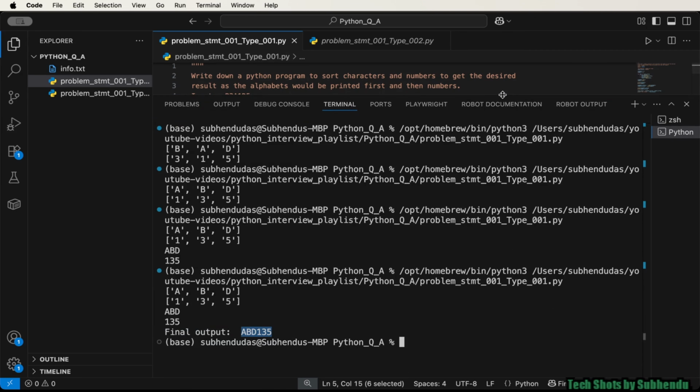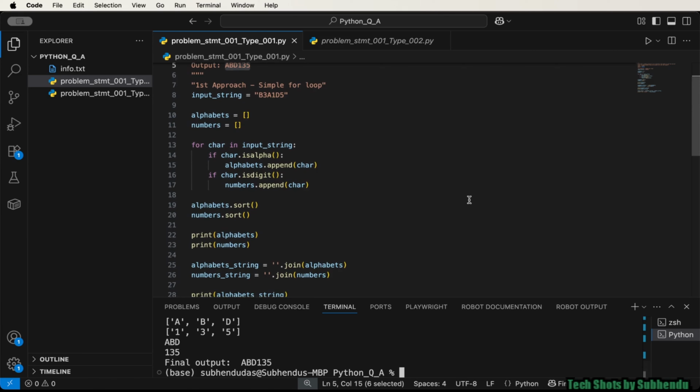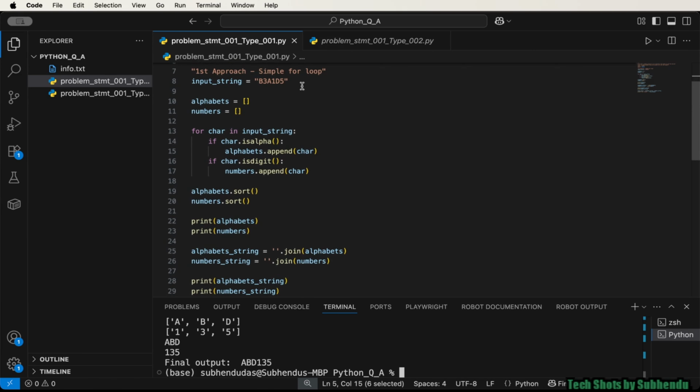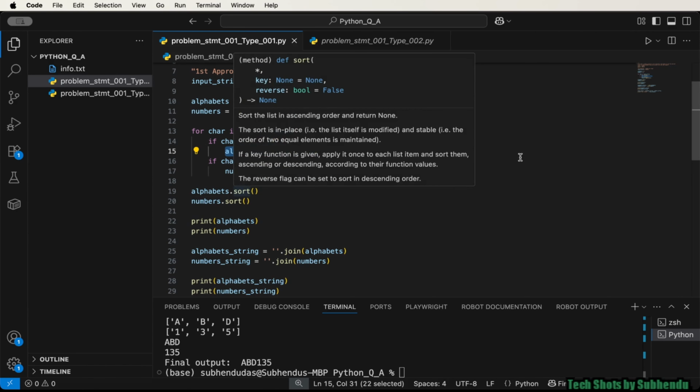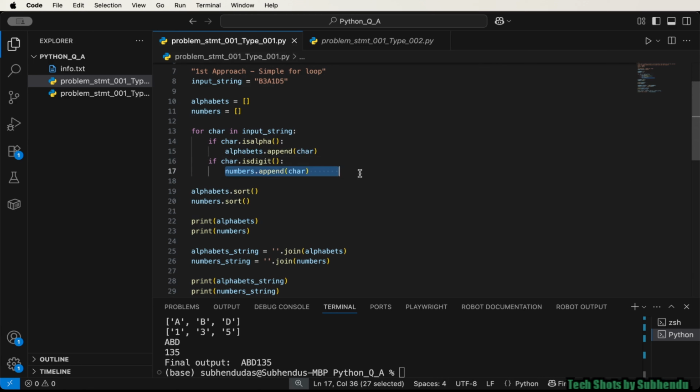ABD135. Now let me brief once more what we have done. So first of all, we have created one variable to store that input string. Thereafter we have created two empty lists, one for alphabets, another one for numbers. Thereafter we have written one for loop so that we can traverse through this input string and check each character whether it's an alphabet or it's a digit. If it's an alphabet, then we'll be adding that character in this alphabets list by using the append function. If it is a number, then we'll be adding that character in this numbers list.